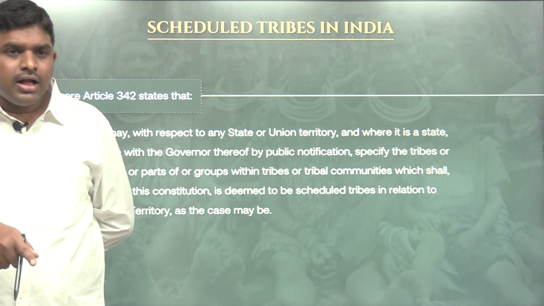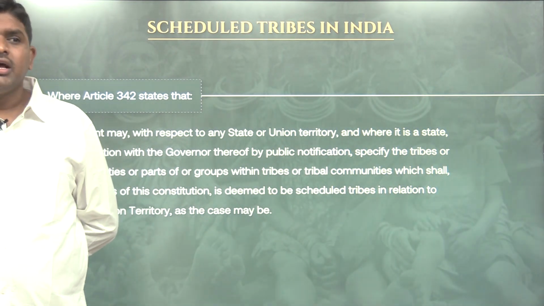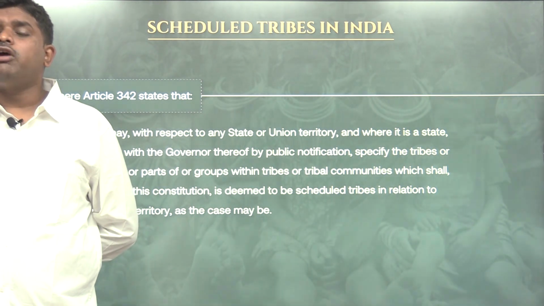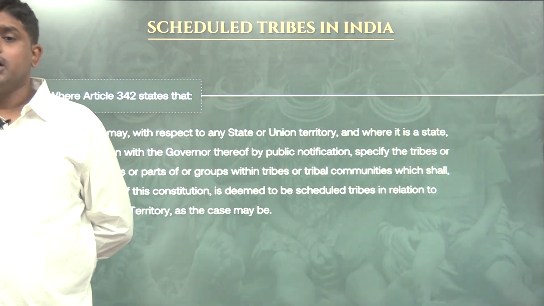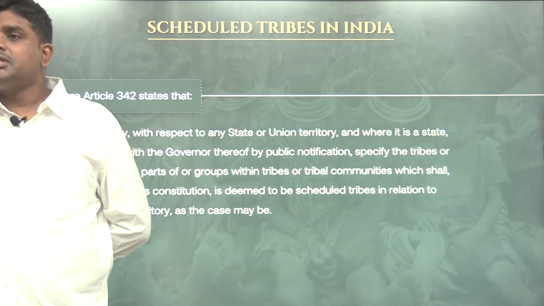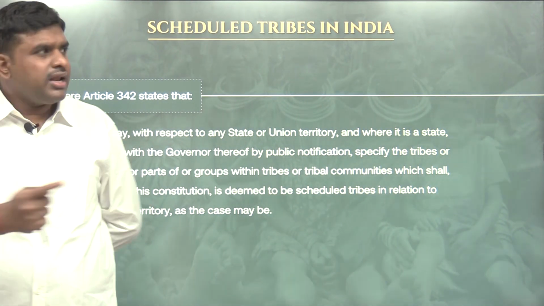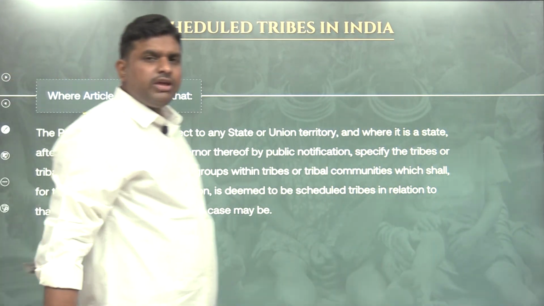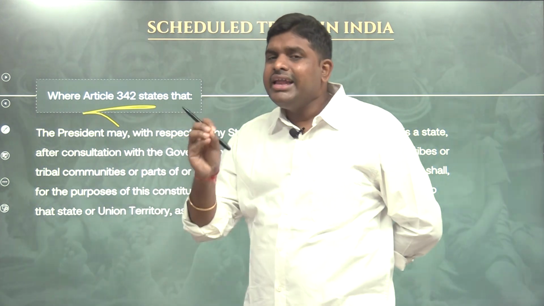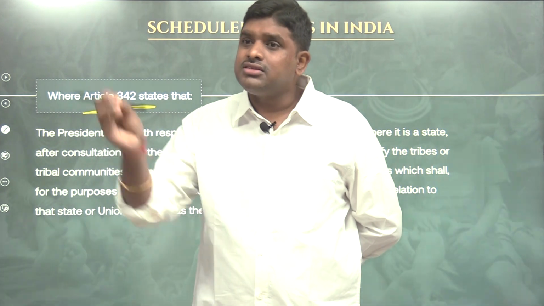Then again I will open Article 342. In Article 342 it is clearly mentioned. Why? Because everywhere in the Constitution we use the word that ST status is provided, or a community is called ST, according to Article 366. But when I open Article 366, which article is present? 342. Then again I have to refer to Article 342, like that it is. According to this article only, any community is getting ST status or enjoying ST status and its reservations.